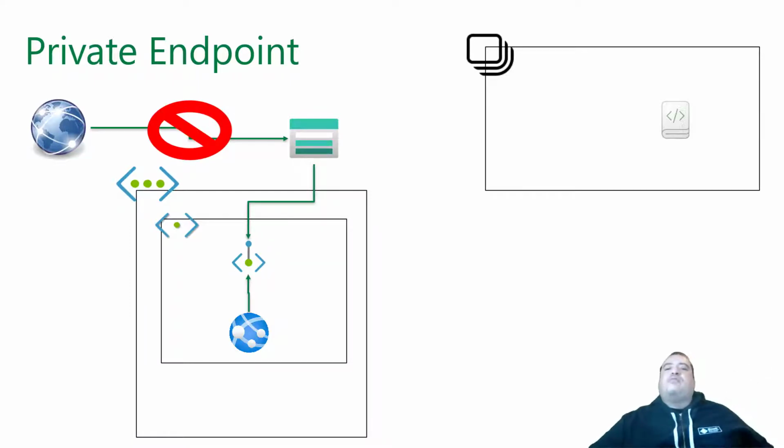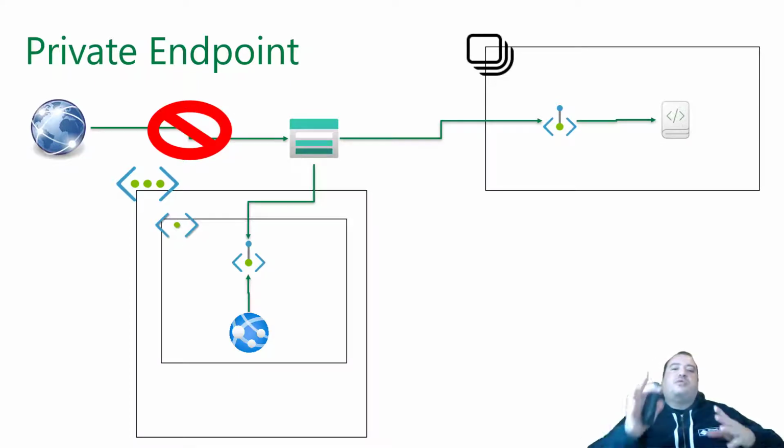Let's say we have a notebook inside this workspace. We can access that storage if we create a private endpoint inside our workspace. So the workspace gets a private endpoint, and through the private endpoint, the notebook can access that storage.